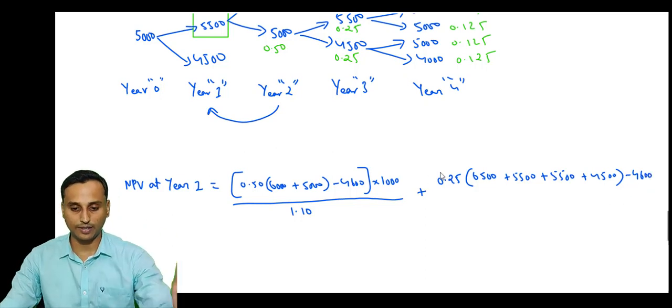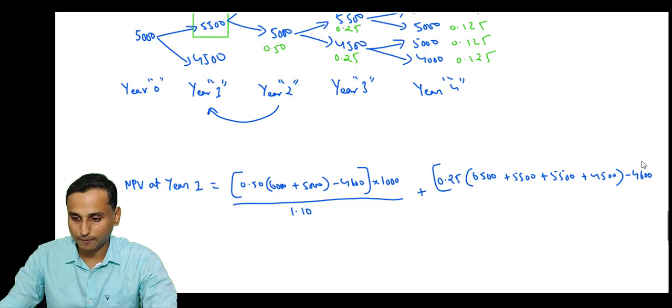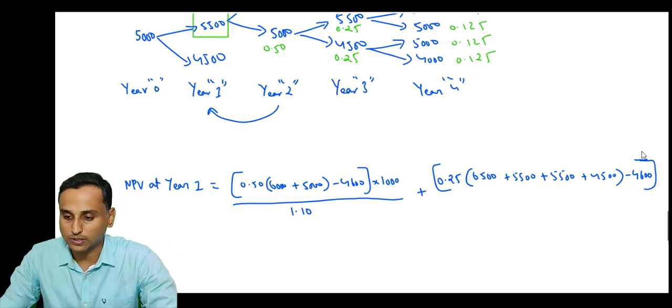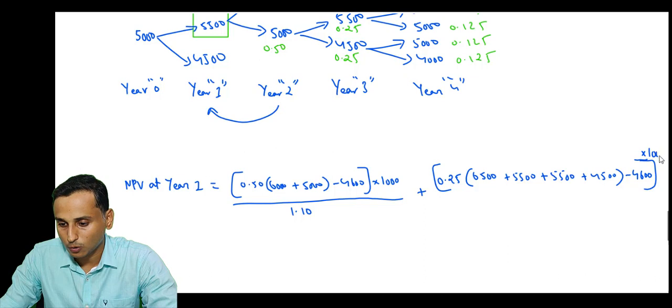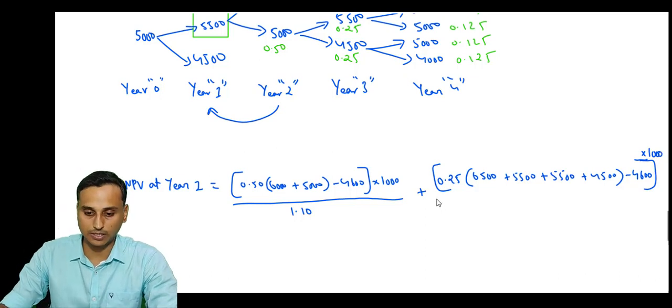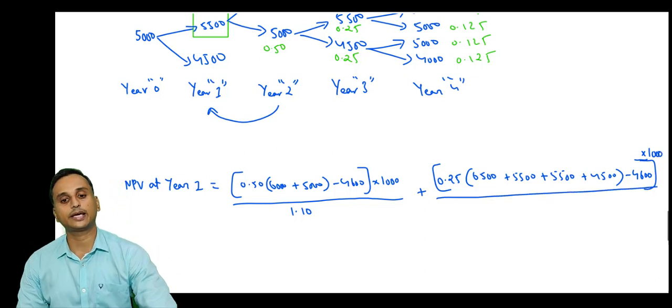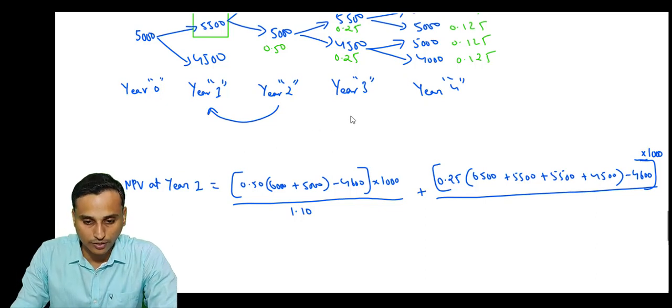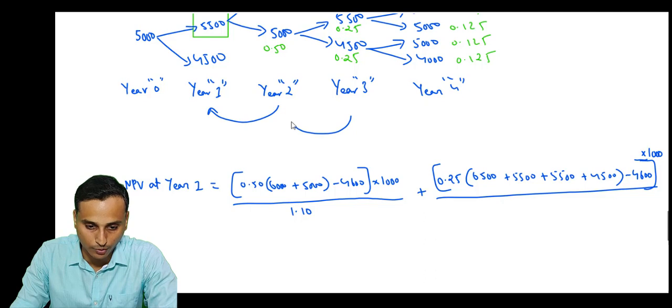The profit. Now the whole thing into 1,000 ounces. Whole thing into 1,000 ounces will give us our cash flows. Okay, and these cash flows will be when? At the end of year 3. So we need to discount it to year 1. So how many times will we discount? From year 3 to year 1.